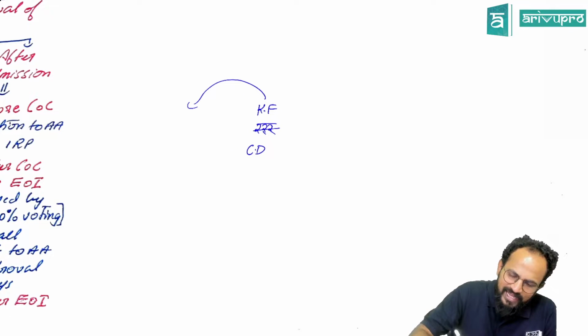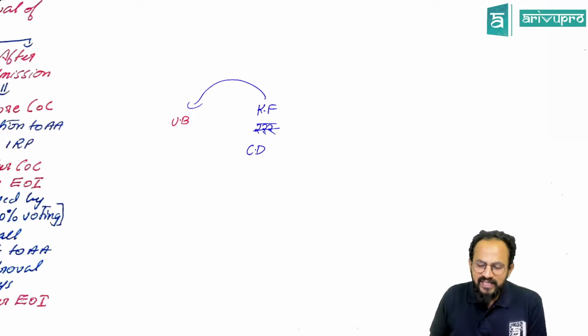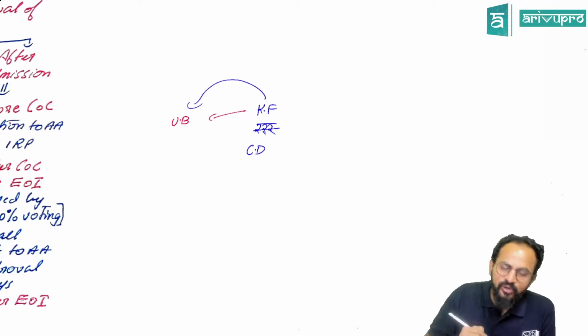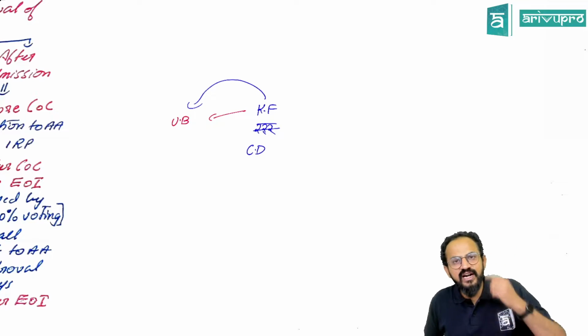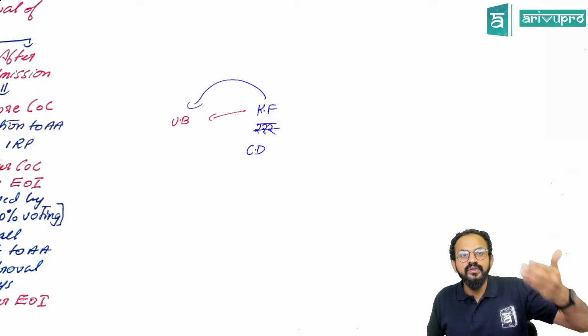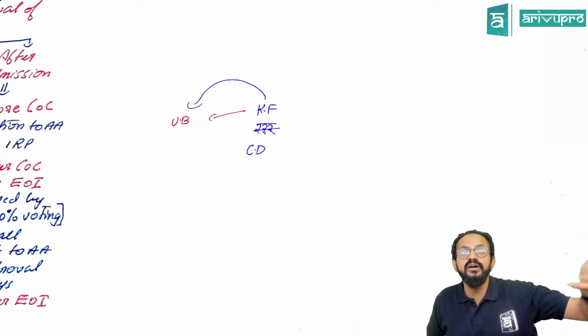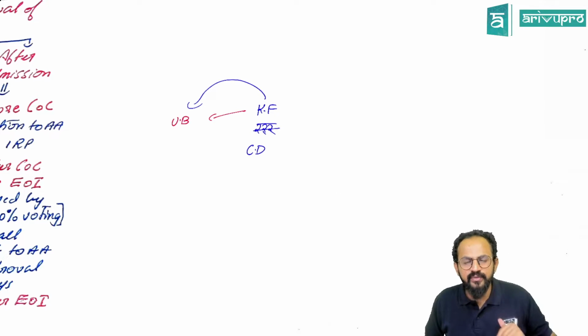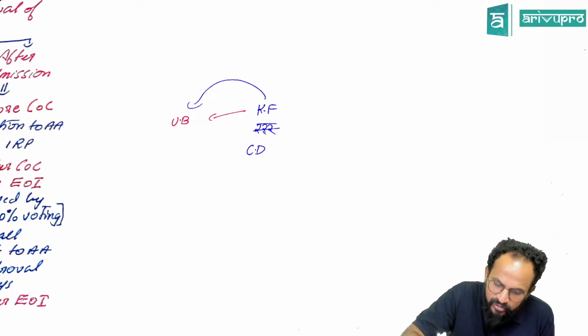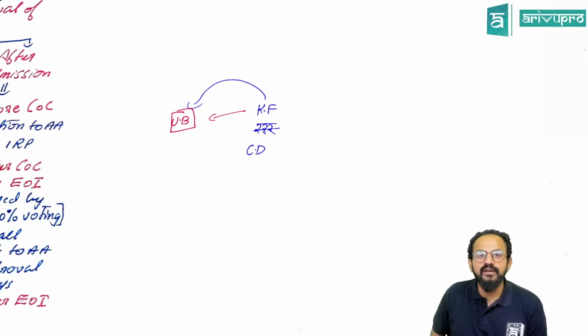Kingfisher has one more company, United Breweries. Imagine Kingfisher had supplied some beer or alcohol to United Breweries, for which payment is pending, and United Breweries is not making the payment.